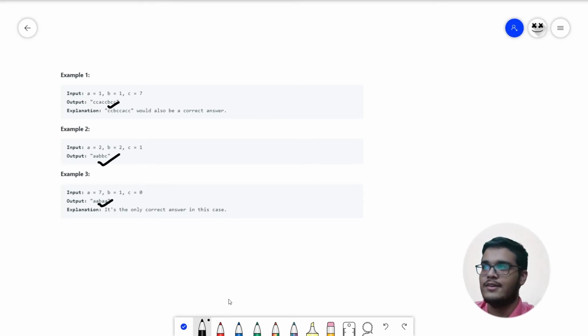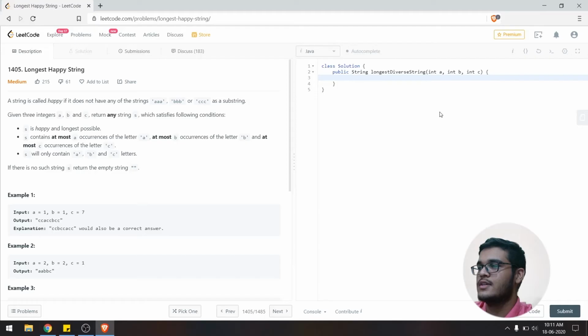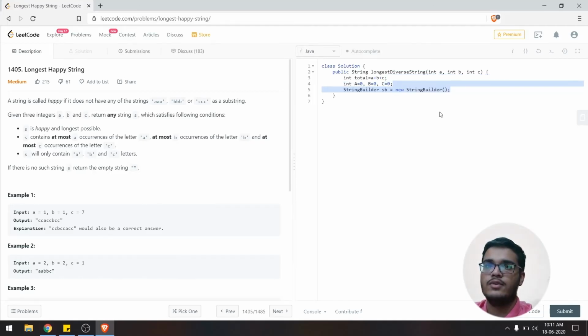Now we'll start writing our code. First off, as we have discussed, we'll have a total variable that will contain a plus b plus c. Also, we'll have three temporary variables to check that three consecutive characters are not put together. So A, B and C are all initialized to 0 at first. Also, we'll have a string builder to store the string that's being generated by our function. Now we'll iterate over the total count.